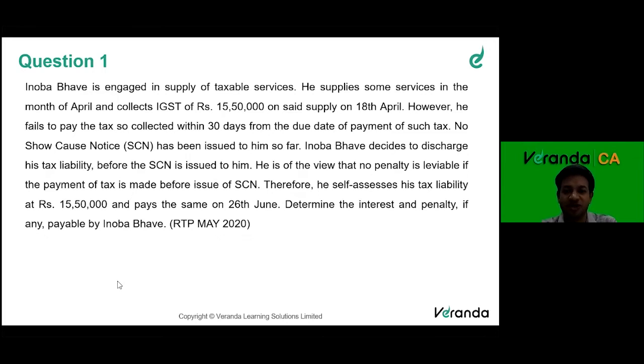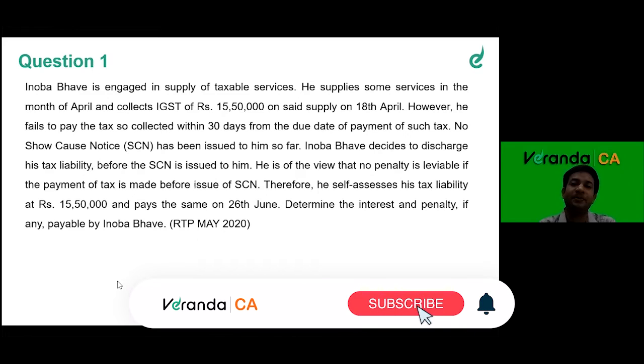No show cause notice has been issued so far. Vinoba Bhave decides to discharge his tax liability before the show cause notice is issued to him. He is of the view that no penalty is leviable if the payment of tax is made before the issue of show cause notice. Therefore, he self-assesses his tax liability at rupees 15,50,000 and pays the same on 26th of June. Determine the interest and penalty, if any, payable by the respective SSE.